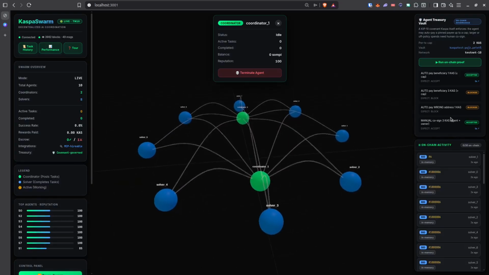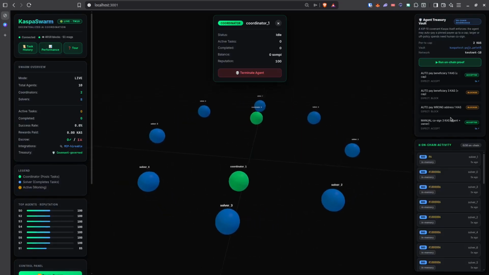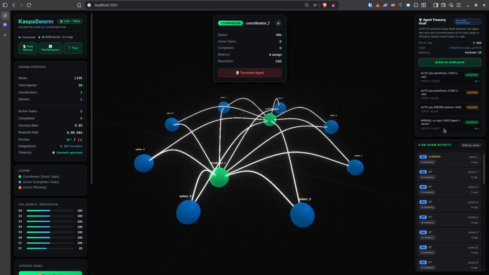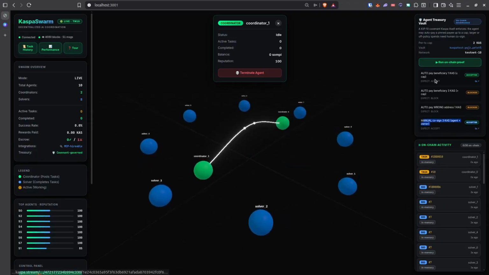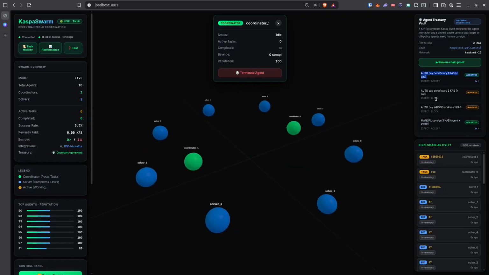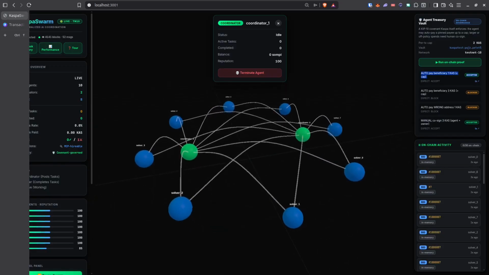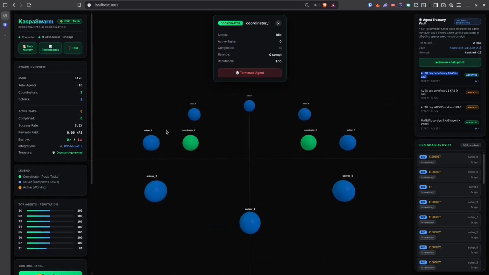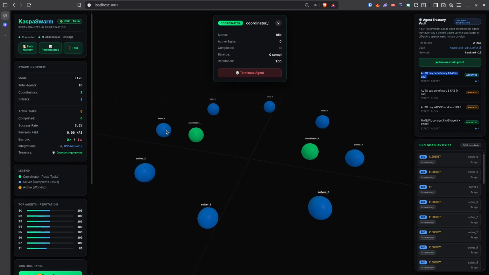And a manual cosign, accepted. The only way past it is a human cosigner. Two signers and it's clear. As you can see right here is the manual cosign, we have the transaction. Autopay beneficiary, we have the transaction, and these two are blocked. So a spending policy Kaspa itself enforces. A cap it can't exceed. A payee it can't change. And a human for anything bigger.